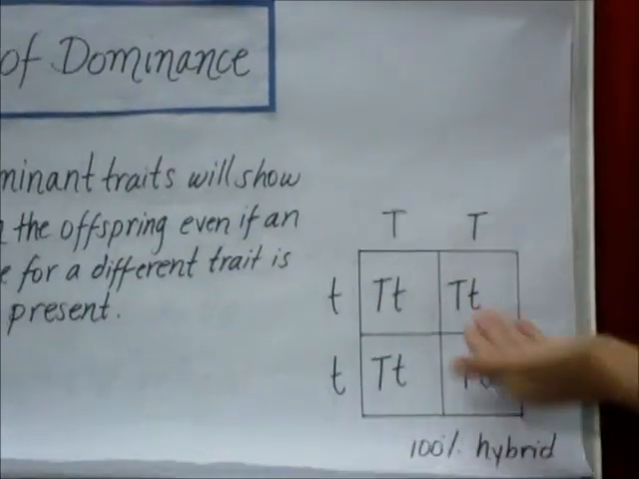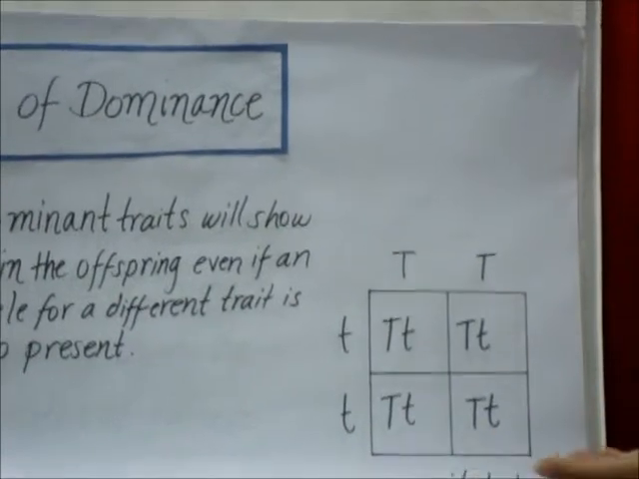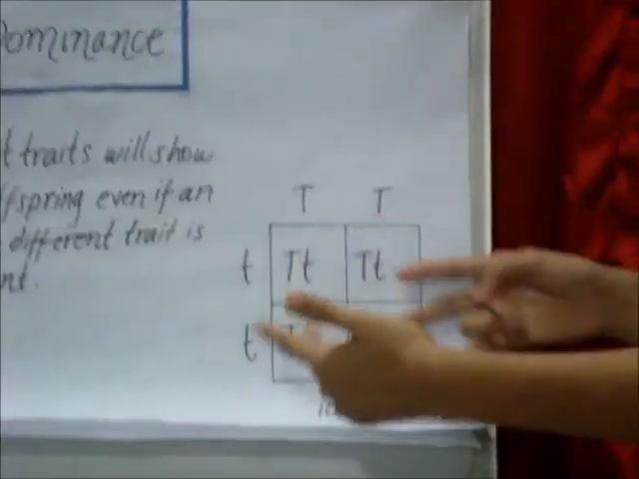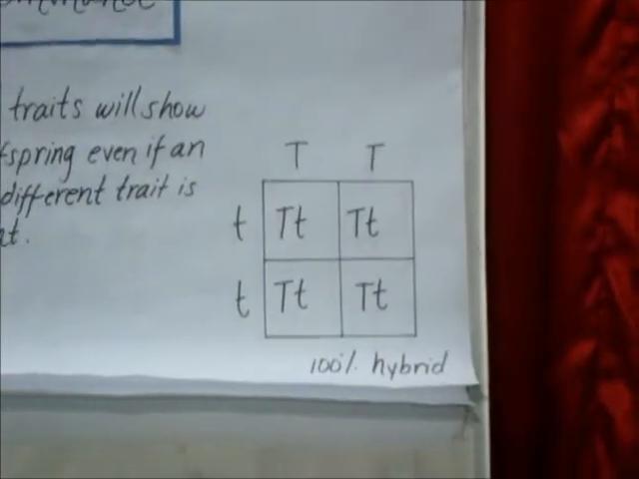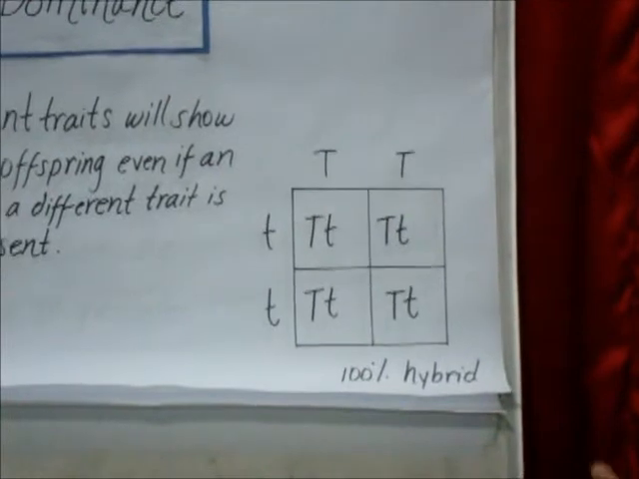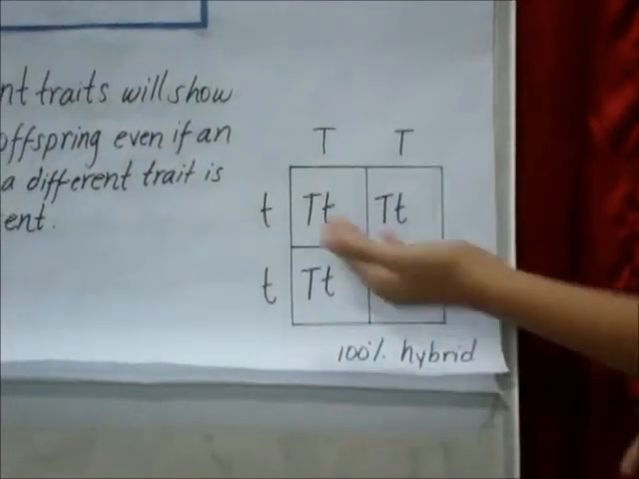So here we can do the Punnett square, and it shows us that the results of this crossing would be 100% hybrid, which means that they are heterozygous.